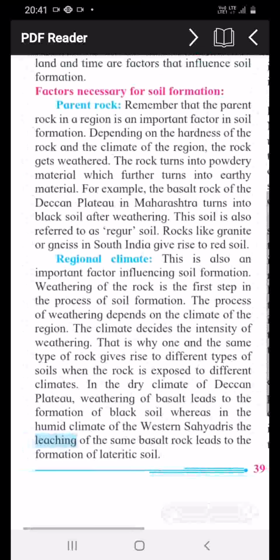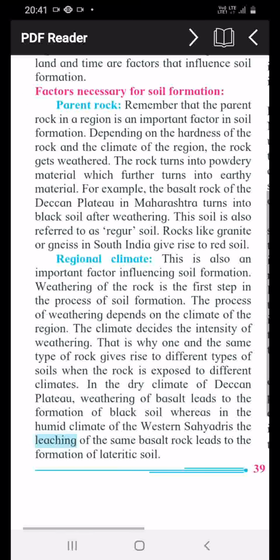When the rock is exposed to a different climate, let us learn what happens in the dry climate of the Deccan Plateau. In the Deccan Plateau the climate is dry, so weathering of basalt leads to the formation of black soil.